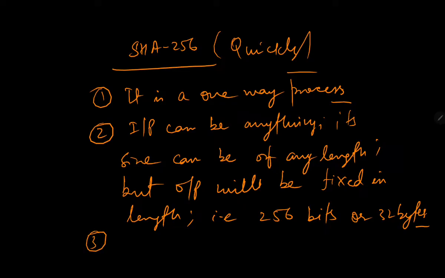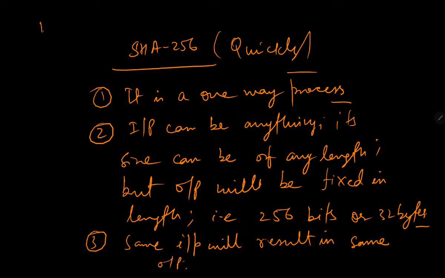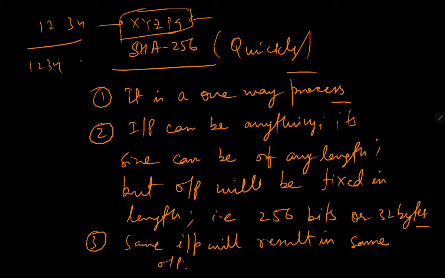And the third property is, same input will result in same output. I mean, suppose you are giving 1 2 3 and 4, and it is going to give its hash as, let's say for example, X Y Z P Q. It's not SHA-256, I'm just saying there is any algorithm that is giving you X Y Z P Q. So if you again type 1 2 3 4, it will give this hash only.